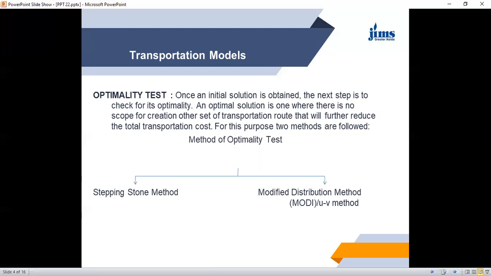If you practice on these two methods, it will be very easy to solve the transportation problem both at home and in the examination hall. The stepping stone method is slightly lengthy, but because it is prescribed in your course, I have to explain this to you. So today we shall concentrate on the stepping stone method.